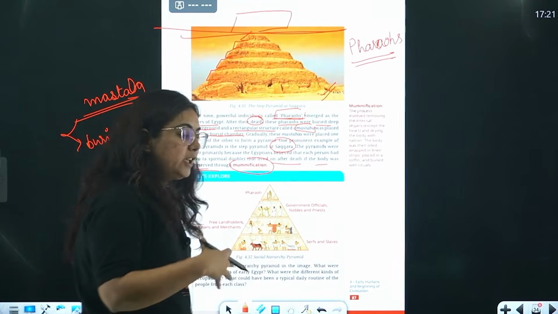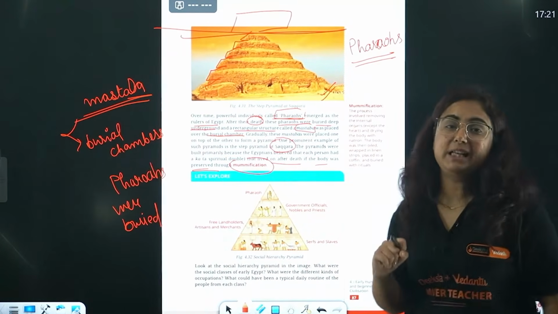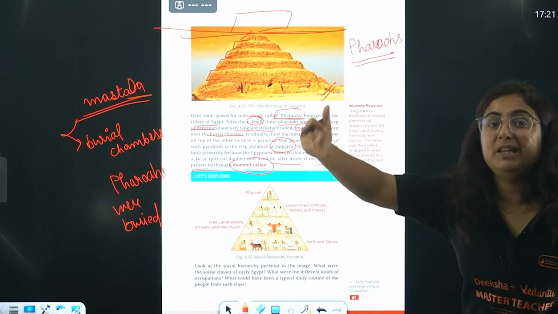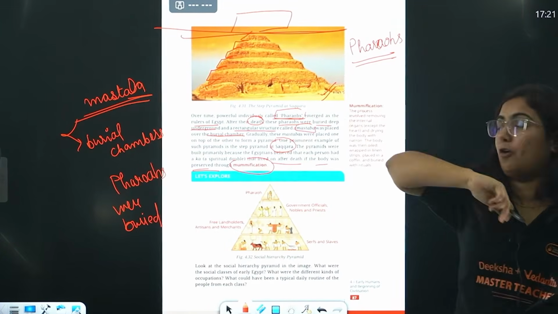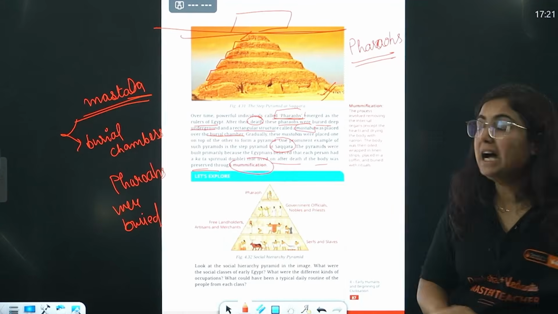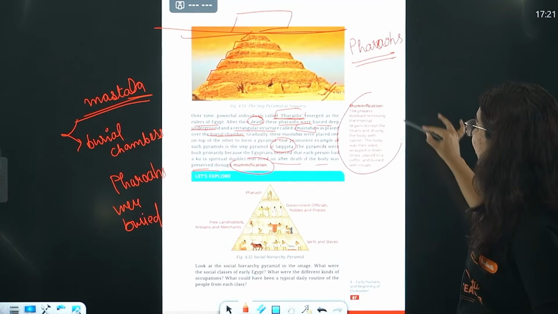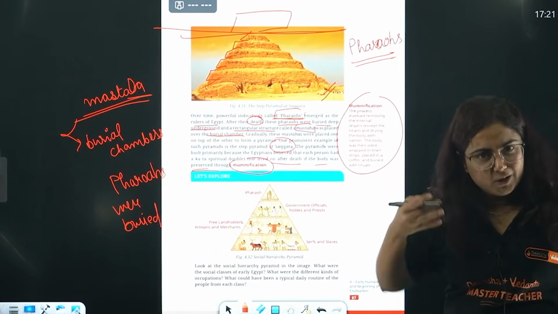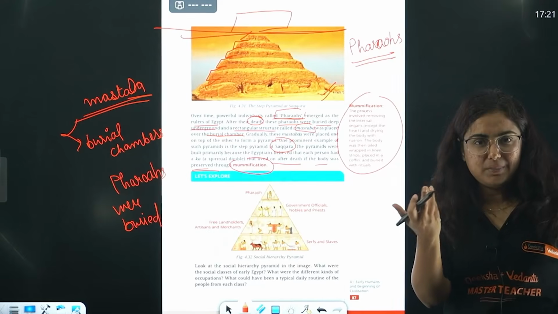The mummies that you watch in the movie, this was a belief that we have to preserve their bodies for the future life also. That is what mummification is. What is that mummification, beta? This is the process of removing the internal organs, you know. Do you know how a mummy is formed?